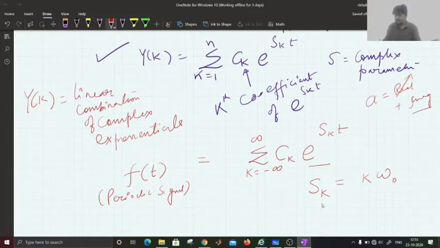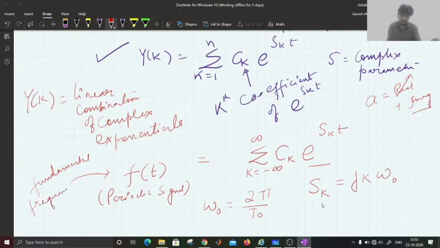So s_k is given as k times omega naught, where omega naught is the fundamental frequency of f of t.